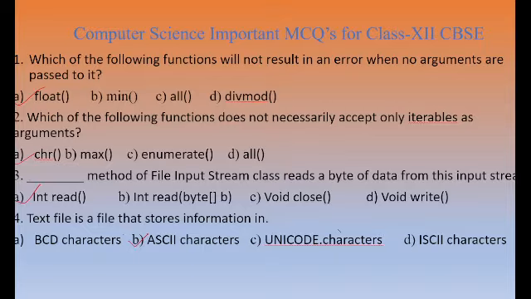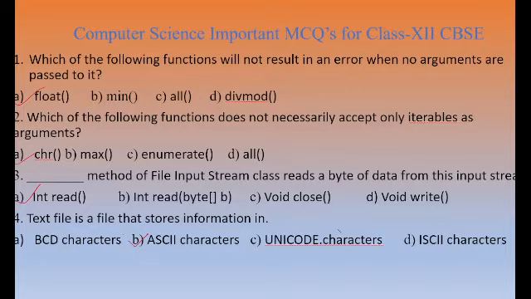So how will it be? We'll see that the functions enumerate, all, and max accept iterables as arguments, whereas the function char throws an error on receiving an iterable as an argument. Also, the char function accepts only integer values.